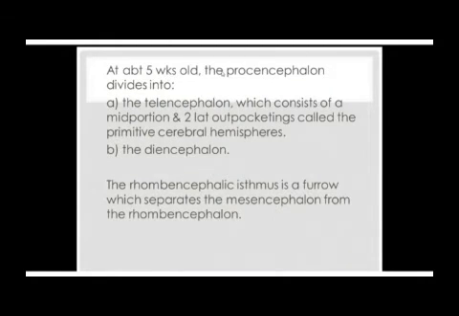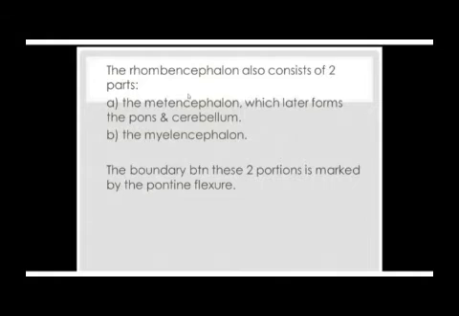The prosencephalon divides into the telencephalon with two portions, the right and the left, and then also the diencephalon. Then the rhombencephalon also divides into two, the metencephalon and the myelencephalon. What about the mesencephalon? It doesn't differentiate into two, but just increases in size.